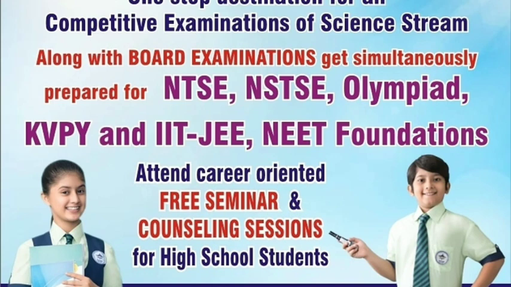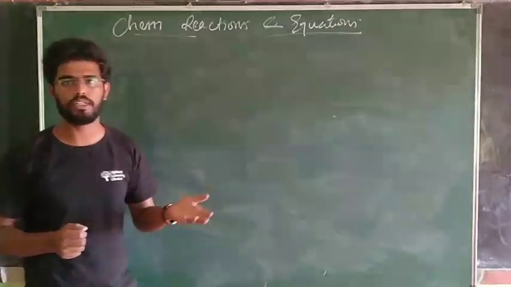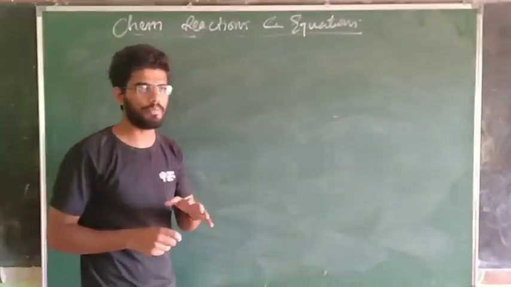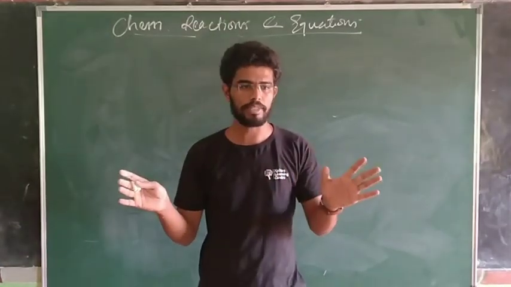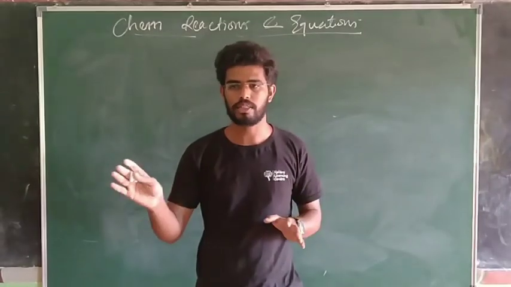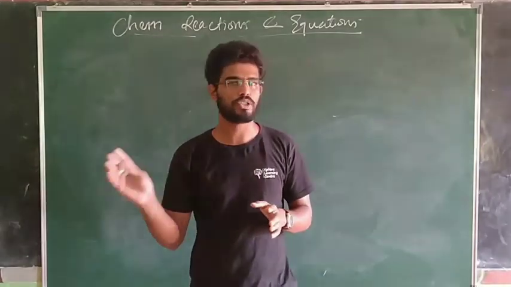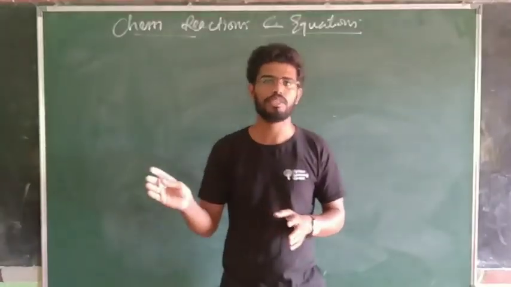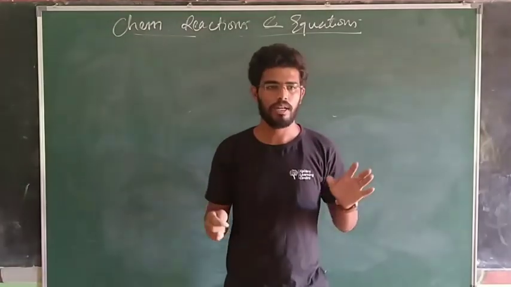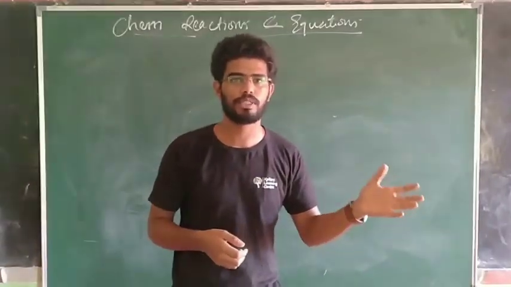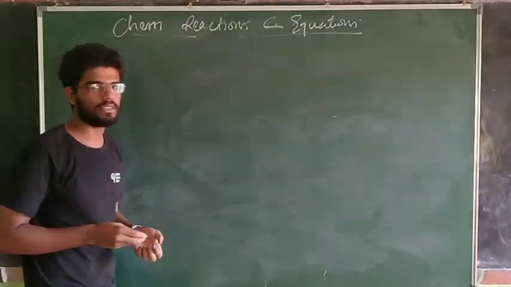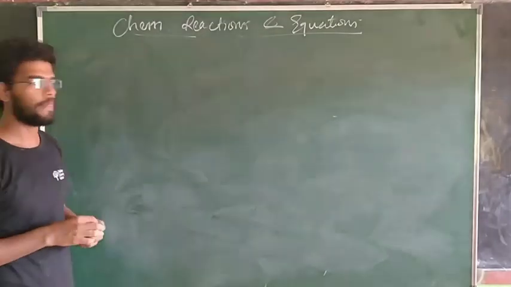In last class we started with the first topic of your syllabus, chemical reactions and equations. Today we will be continuing with that part. Last class, if you remember, we saw the basic differences between physical changes and chemical changes that take place around you. In physical processes, no actual change was observed in the chemical composition of the substance, and on the other side, in chemical changes, there was a change in chemical composition of the substance. So in today's class we will continue further.